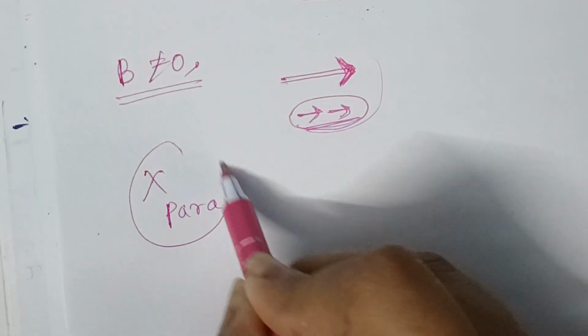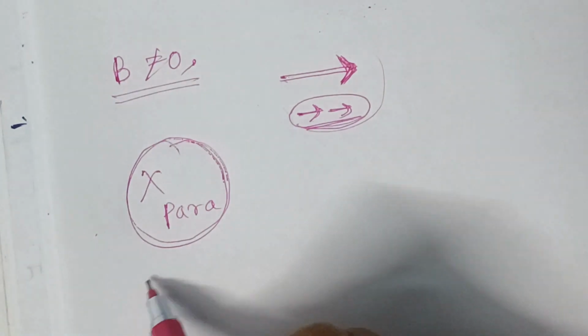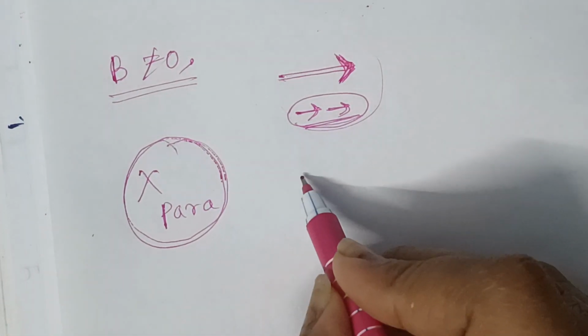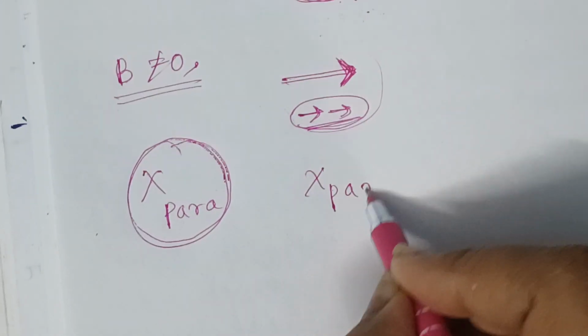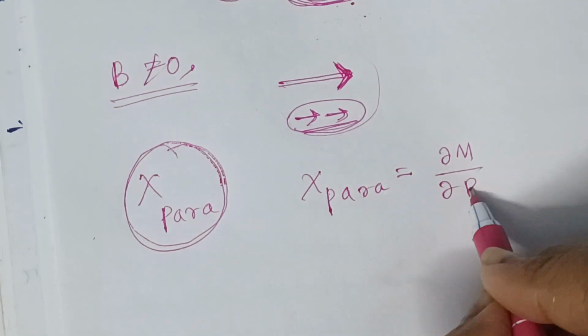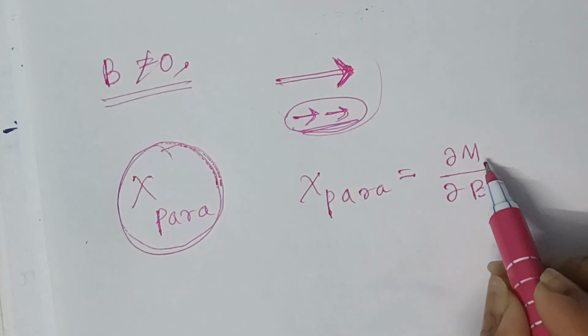And what is the value of susceptibility in the case of a paramagnetic material? That we know: chi para is equal to del M by del B, where M is the magnetization.